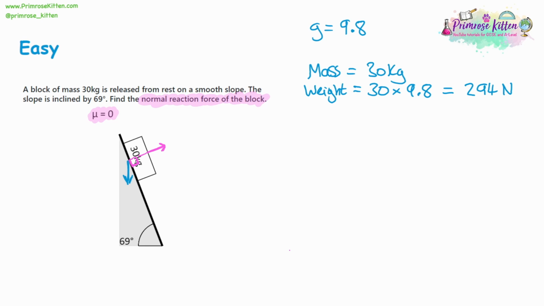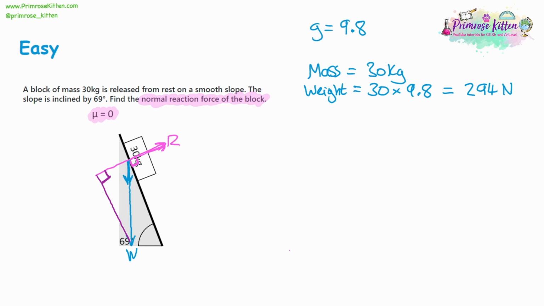Now, the way to make that relationship is the normal reaction force. We're going to draw it like this, all the way through the block. And then the weight, we're going to draw it all the way down. And what we can do here is connect these two things up at a right angle. And now we have a right-angled triangle.